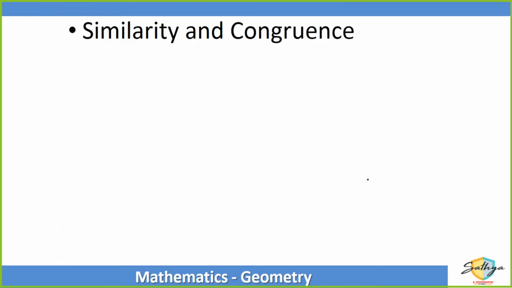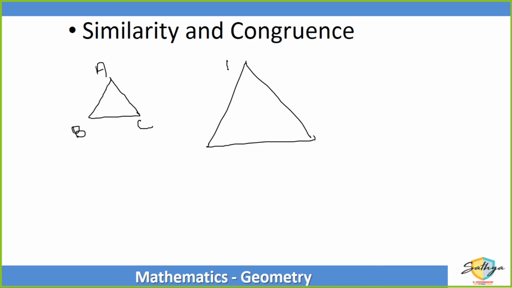Now, what is meant by similarity of triangles? Supposing I give you a triangle, let us call this triangle A, B and C. And I give you another triangle P, Q and R. Now let us say that in the first triangle ABC, angle A is equal to angle P. Whatever is the measure of angle B is the same as the measure of angle Q, and the measure of angle C is the same as the measure of angle R. Right?